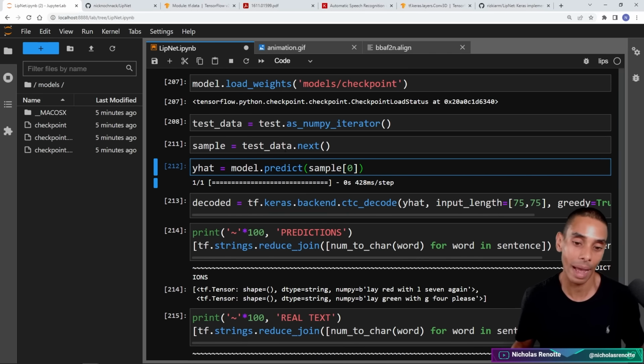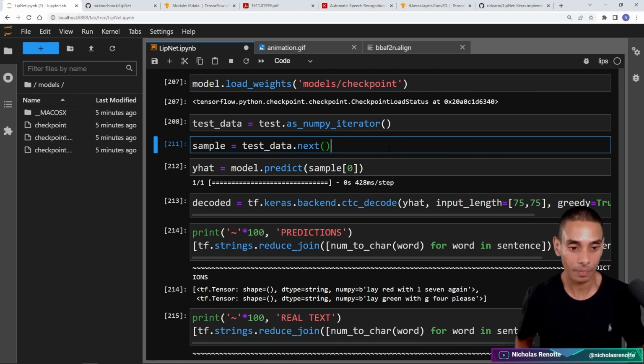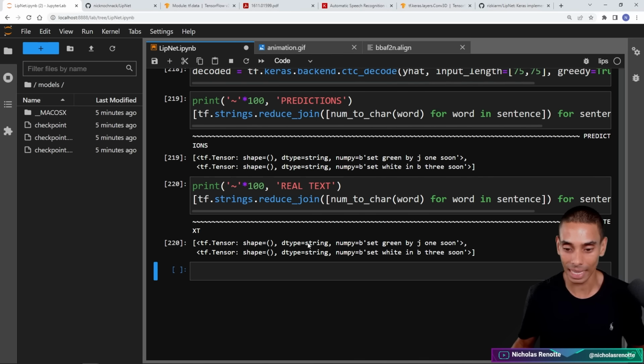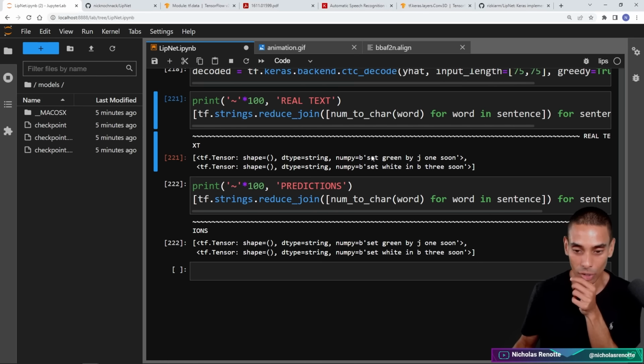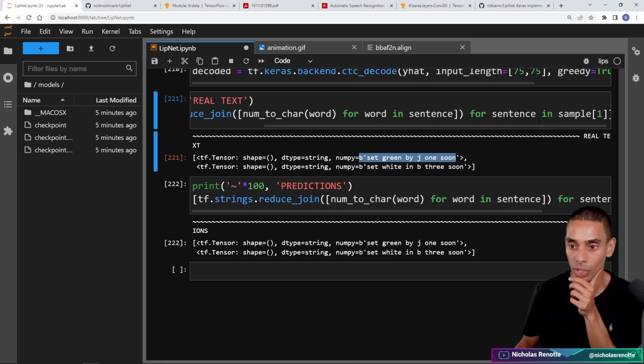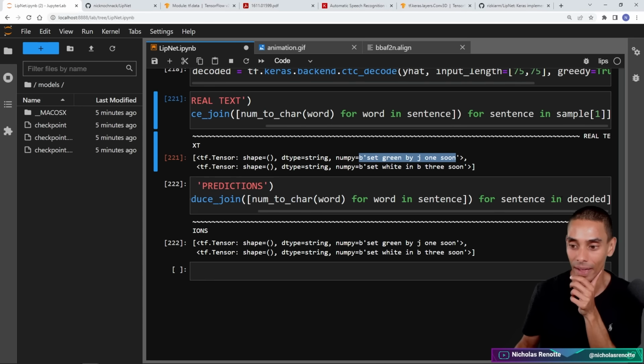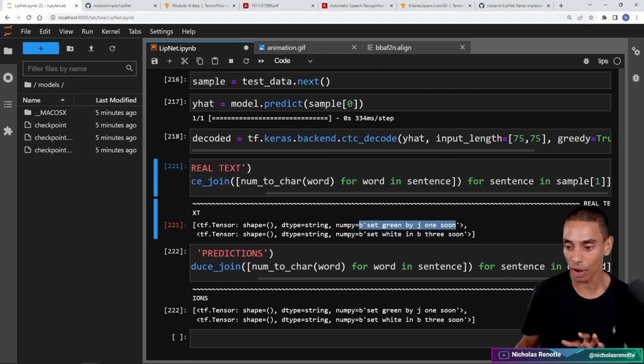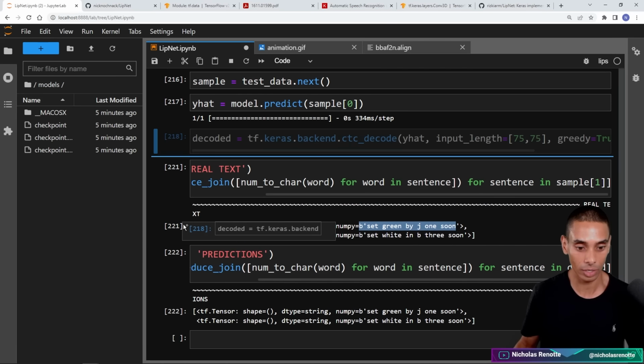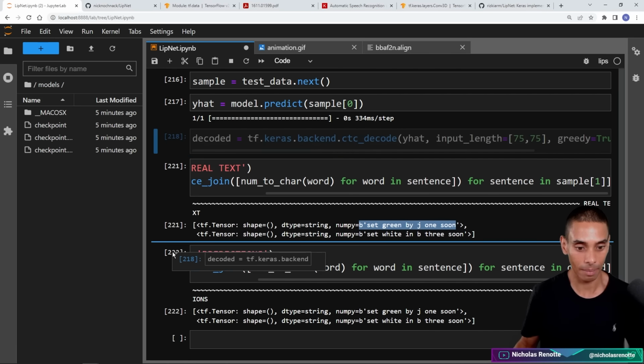If we grab another sample and run this again, those are our predictions. And this is, well, we should really swap this around. So this is the real text and these are the predictions. The original text was set green by J1 soon. You can see that we're grabbing data out of our sample, and over here we're grabbing the decoded set. So this should be there to make a bit more sense.